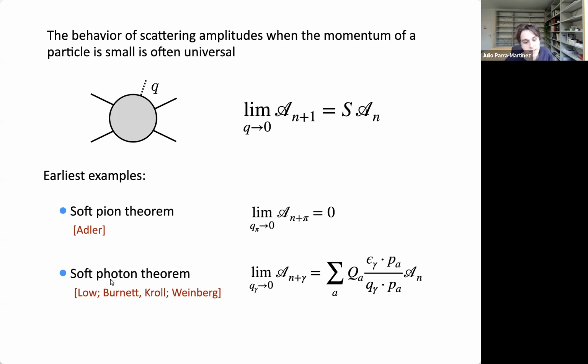And similarly, there's a soft photon theorem of Lowe, Burnett, and Kroll, then also revisited by Weinberg, that says if I take a soft photon, there's similarly some soft factor multiplying a lower point amplitude without that photon, and this soft factor is a sum over all of the charged particles involved in the scattering process multiplied by their charge. This is the polarization of the photon, and this is the momentum of each one of the hard particles, which are not taken soft. Okay, so these are very old statements.